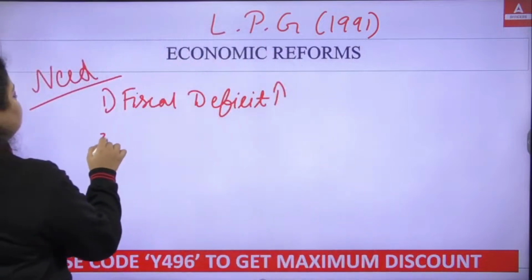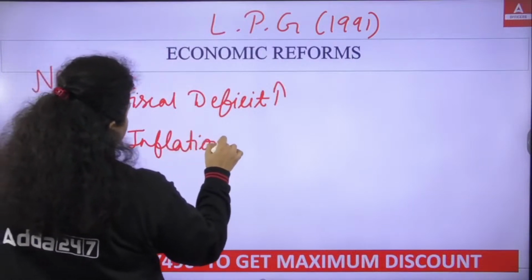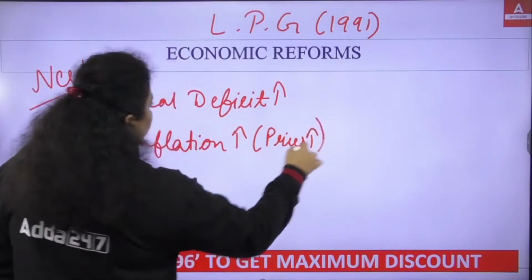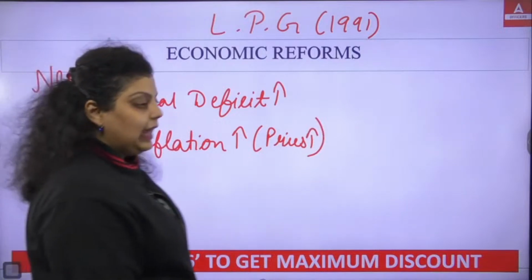The second reason was that inflation was rising continuously. Increase in inflation means prices were rising. So at that time in 1991, India reached a galloping stage.